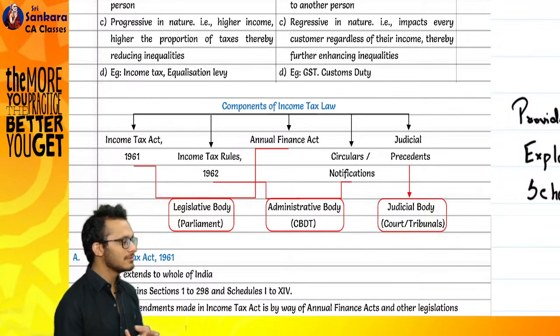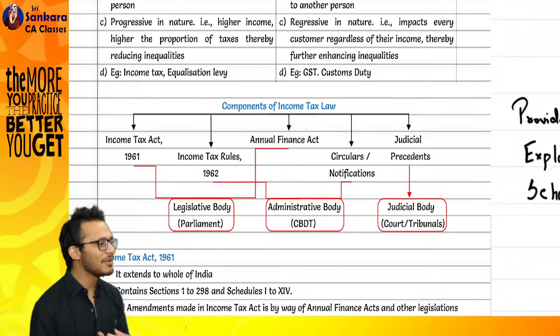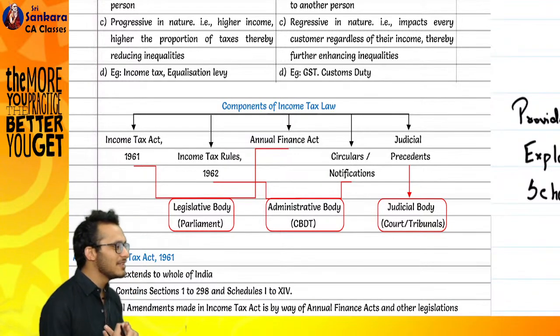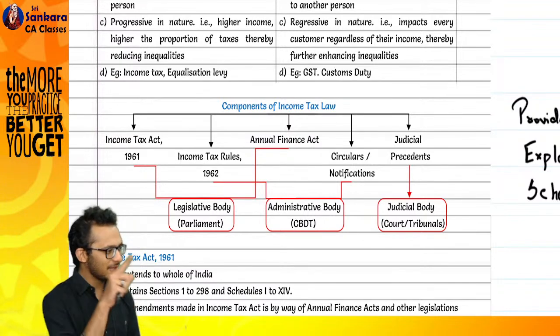Administrative is the body which executes the law. Judicial body is the one which governs the law. At that time we learned it, we didn't know what it was, we didn't care. Now it is coming back on your head. This is how it works in life, you know, karma.